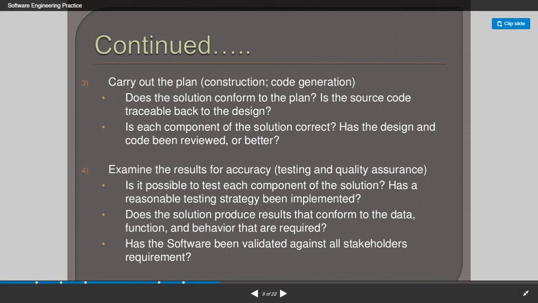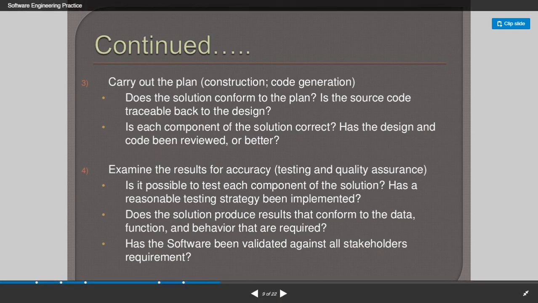So does the solution conform to the plan? Is the source code traceable back to the design? So we should be able to follow a design so that we'll be able to code for the design, and we'll be able to find out the source code from the design. So it should be traceable between the design and the source code.